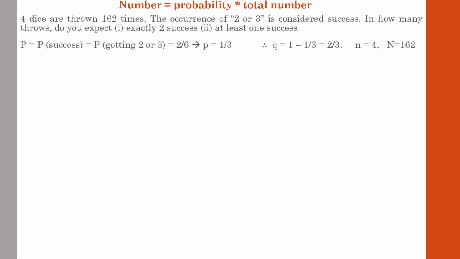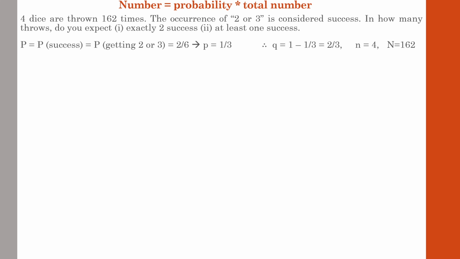In the question, P, the probability of success, is the occurrence of 2 or 3. You might get 2 or it may be 3. So the probability of getting 2 or 3 is 2 by 6. There are 6 sides in a dice. 2 and 3 are 2 different sides in the same dice. So the probability of getting 2 is 1 by 6 and probability of 3 is 1 by 6.